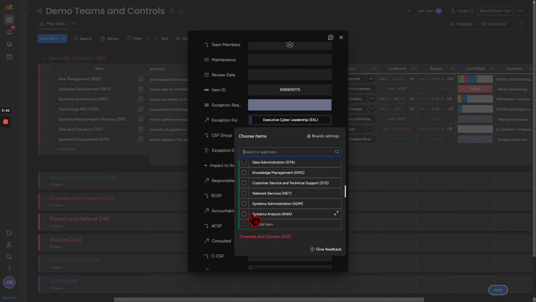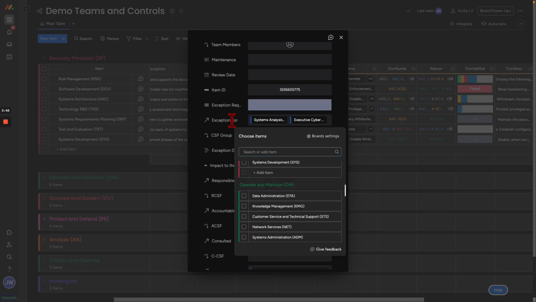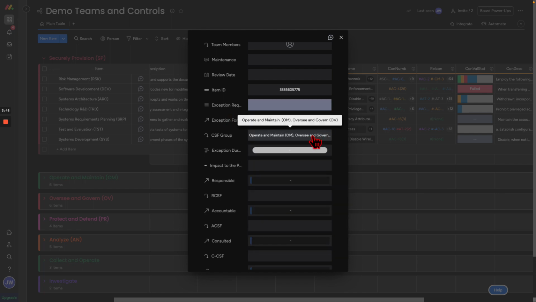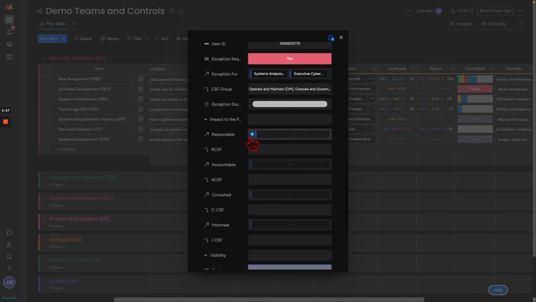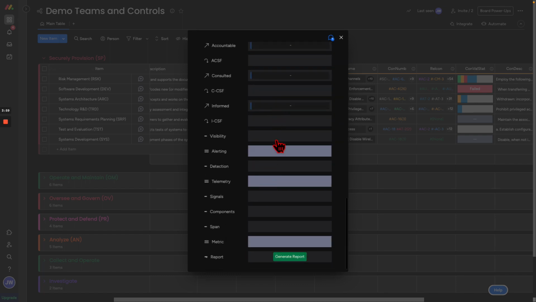What if we added an exception for our systems and analysis team? We have oversee and govern and operate and maintain are impacted by the exception that has been submitted. So our exception, duration, we can build our RACI chart through here. We can set our spans, and then we can generate a report and send this to the appropriate place.